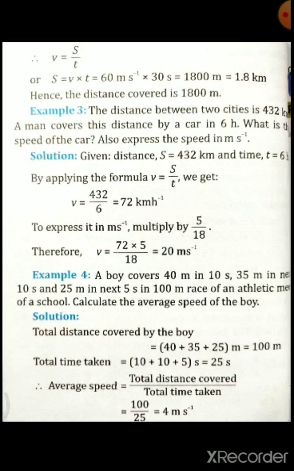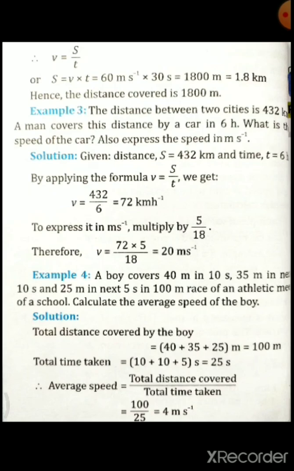Yes, again the question is asking also express the speed in meter per second. Already we have found the answer, but again what else we have to do? Express the speed in meter per second. So how can we express that one? Kilometer per hour to meter per second, just simply we have to multiply it by 5 by 18. So v is equal to 72 into 5 by 18 is equal to 20 meter per second. I hope you have understood this one.